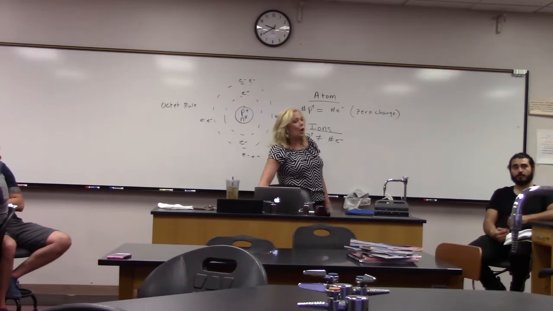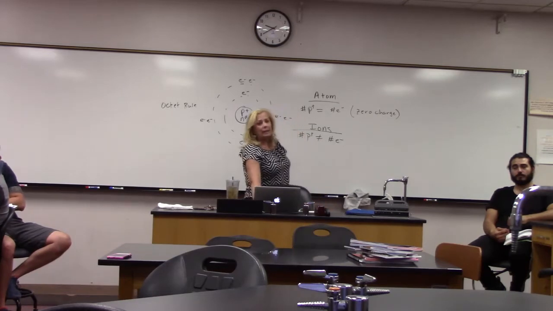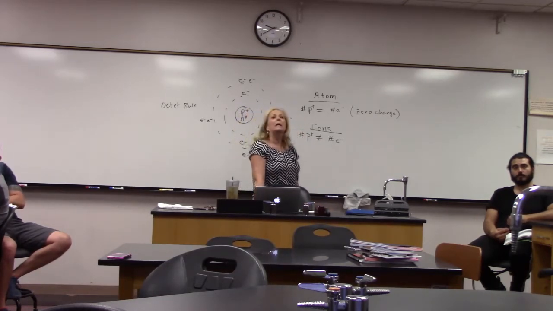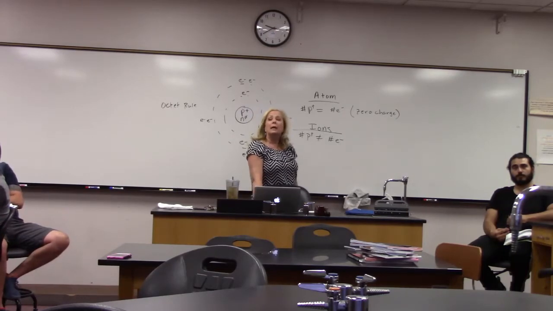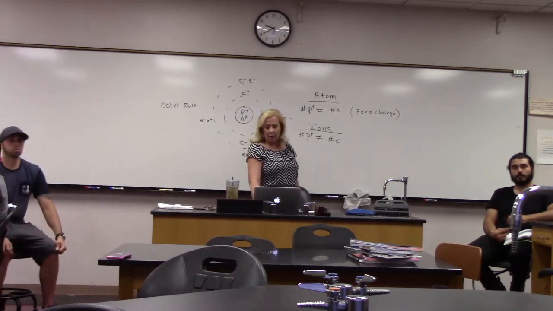We're also going to talk about ionic bonding, covalent bonding, and hydrogen bonding. We're going to go over these three types of bonds. And this bonding is what helps to make atoms stable. They form bonds with other atoms to get that stability going on.